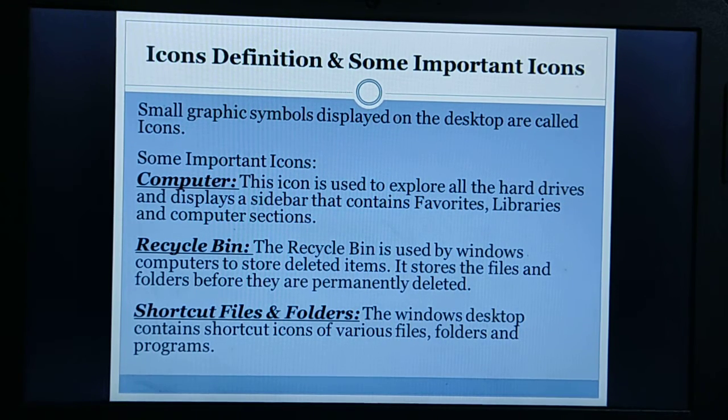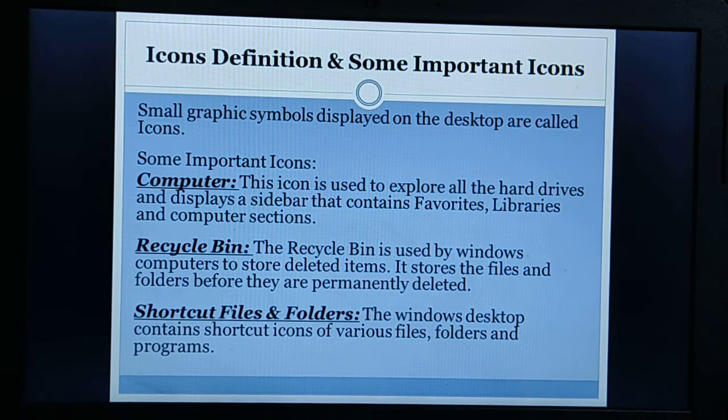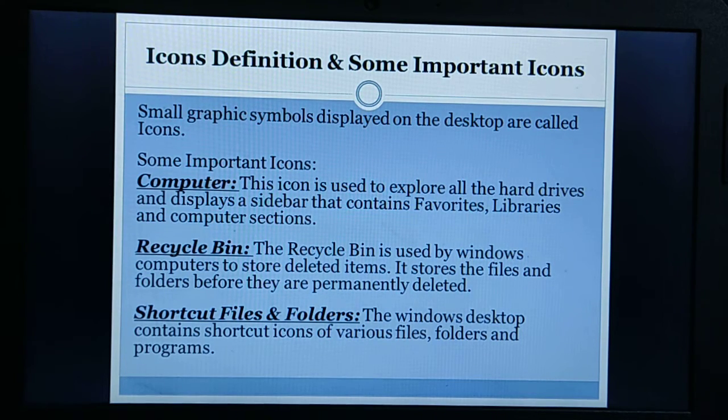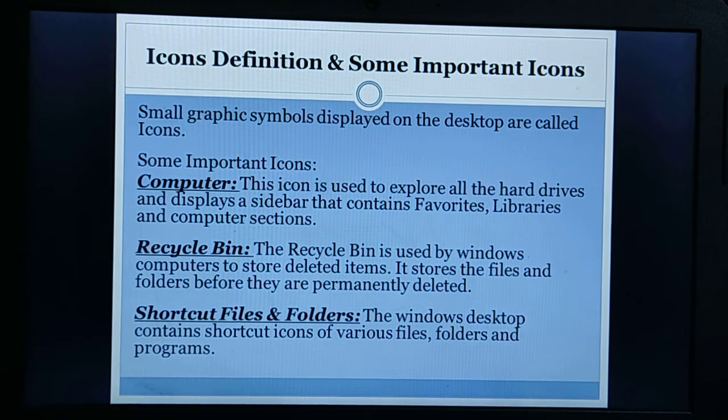If we want to permanently remove all items in the recycle bin, we simply select the empty the recycle bin option in the left sidebar of the window. After clicking on the empty the recycle bin option, all the files that are stored inside the recycle bin will be permanently deleted. Okay, next one is shortcut files and folders.